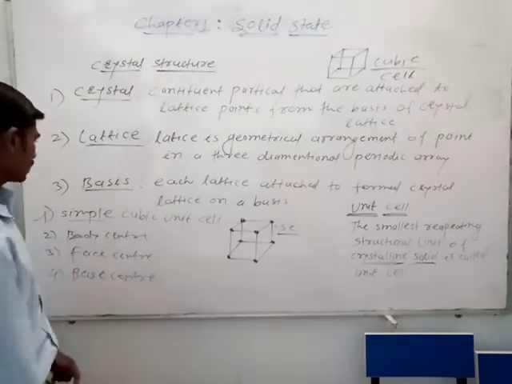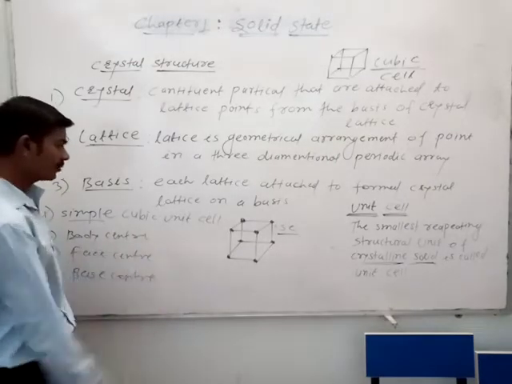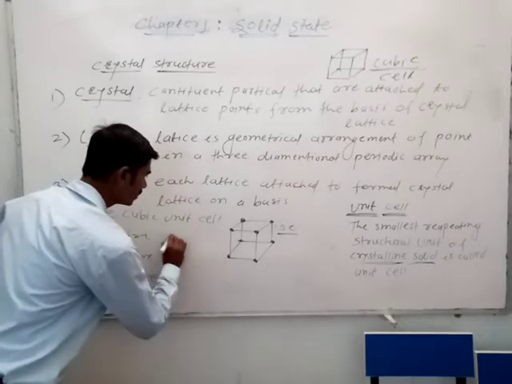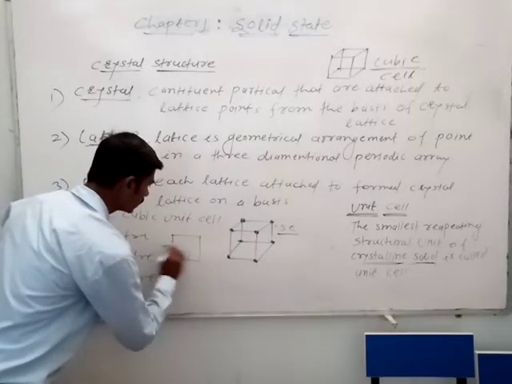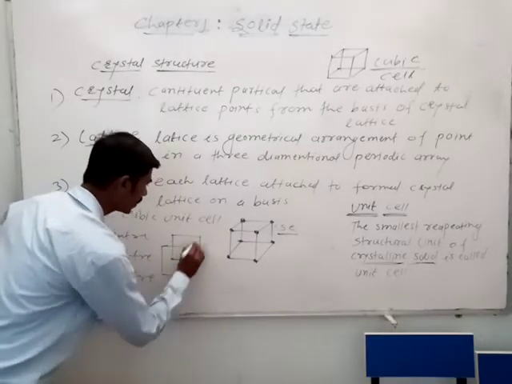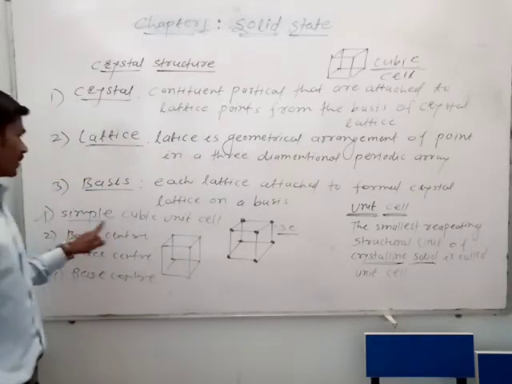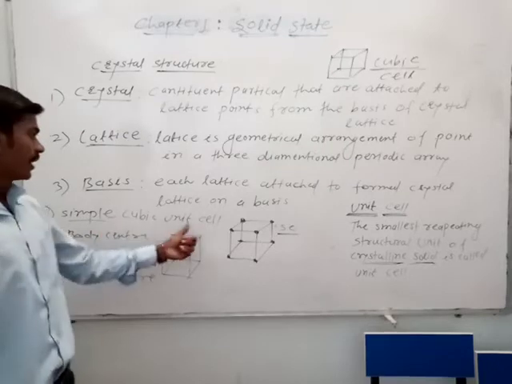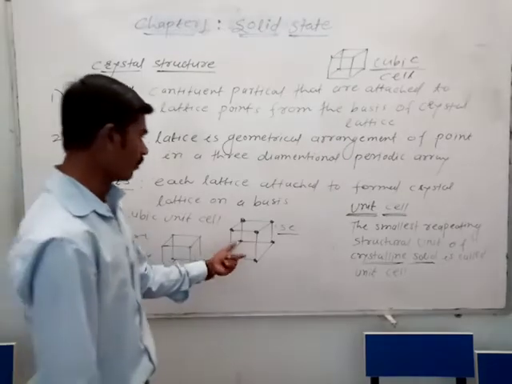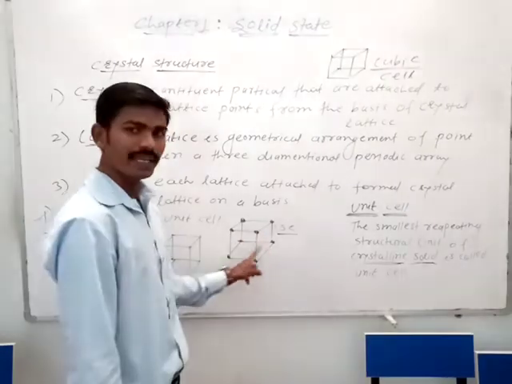Next is the body center cubic unit cell, the second structure. In the simple cubic unit cell, 8 particles are situated at the 8 corners.